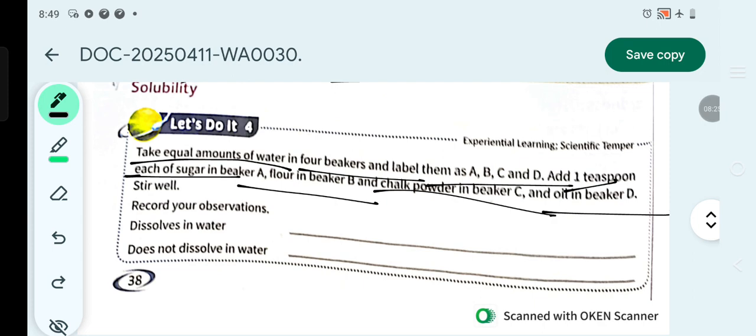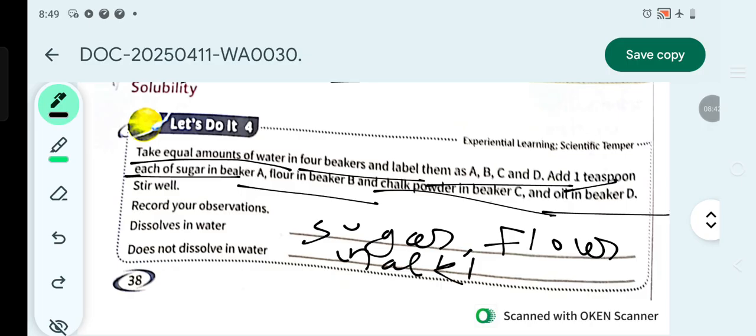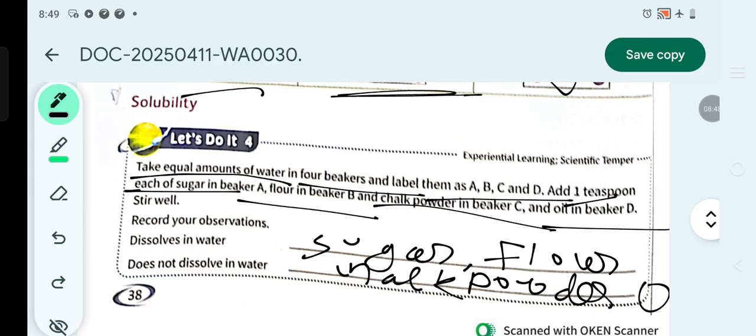As we all know, sugar will dissolve, and flour in the beaker will also dissolve but it will leave a color. Now chalk powder will not dissolve, it will float or sink, and oil floats on the surface.